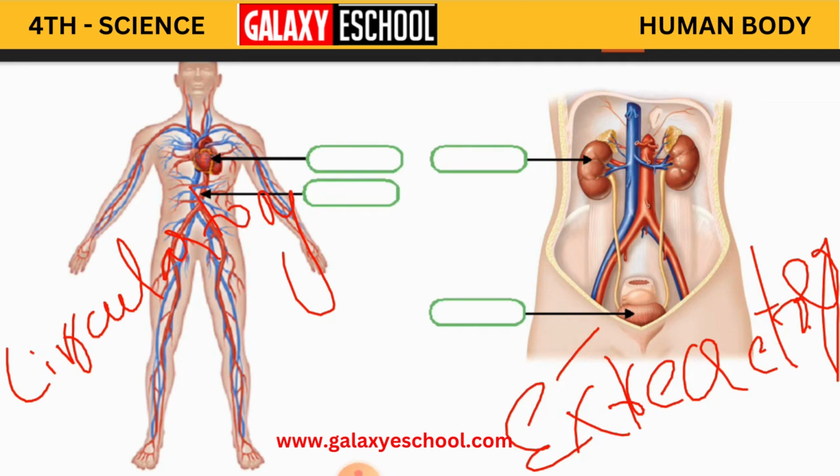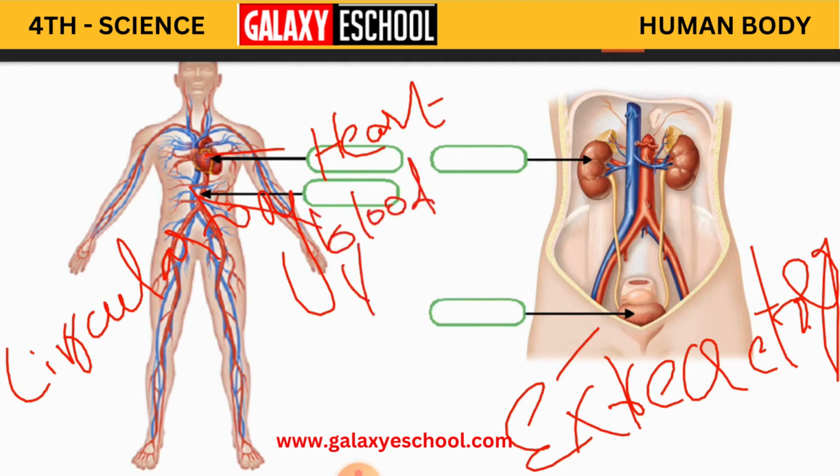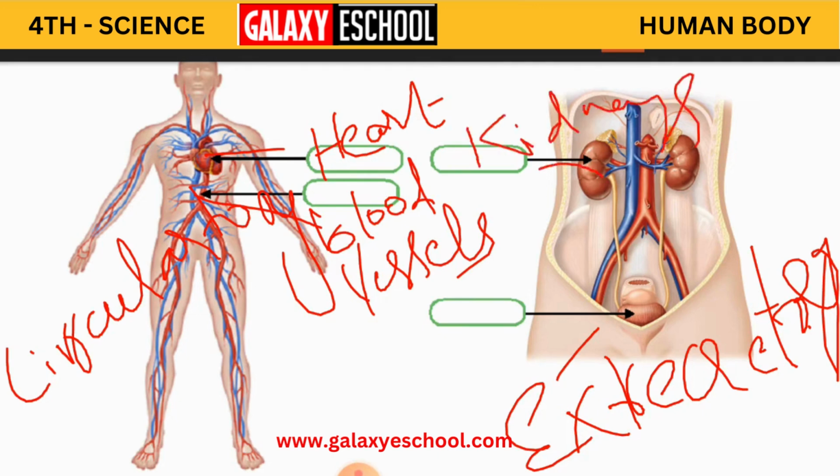Do you remember what these parts are called? Here in the circulatory system we have got the heart, and these blue and red veins are nothing but blood vessels. When you come to the excretory system, these are kidneys.